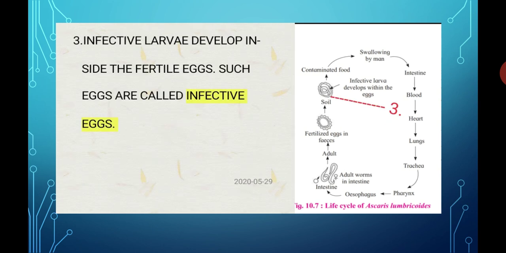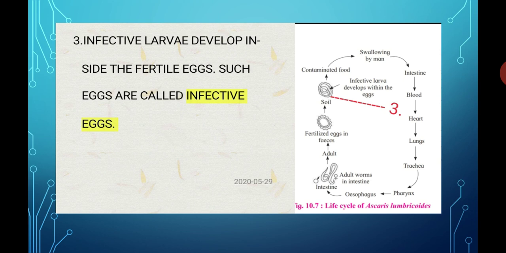Start with part number 3. Now, infective larvae start developing inside the fertilized eggs. As I said, the feces contain fertilized eggs as well as unfertilized eggs. Within the fertilized eggs, infective larvae start developing.